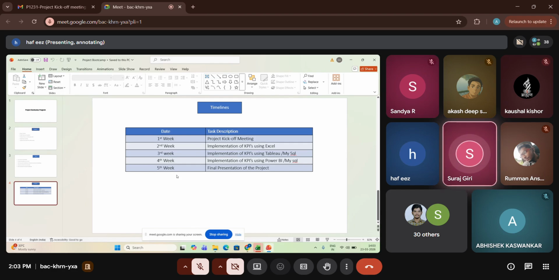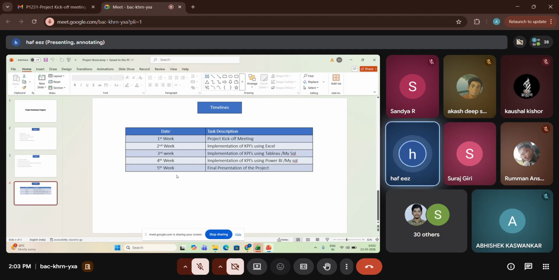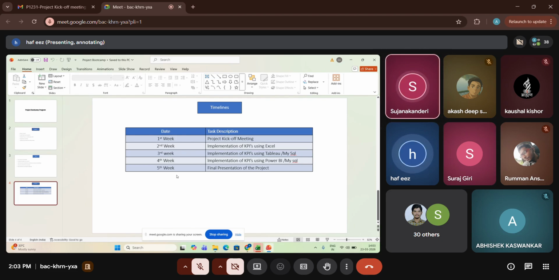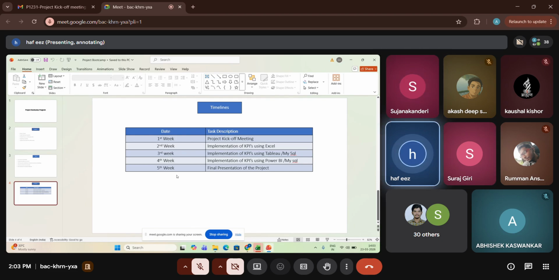I just want to know, in SQL, we have to only write the queries regarding the KPIs, right? Yes, you have to load the dataset, and based on the KPIs, you have to write the queries and perform them. Because it's a data analytics tool, it is not for visualizations, so you just need to write the queries and perform them.